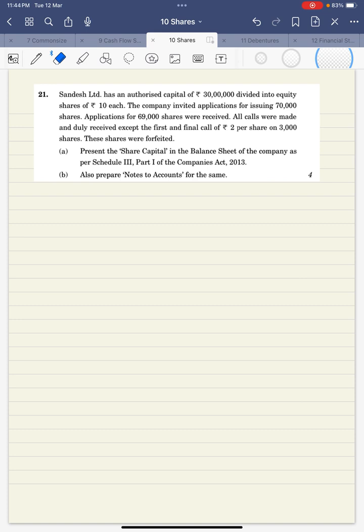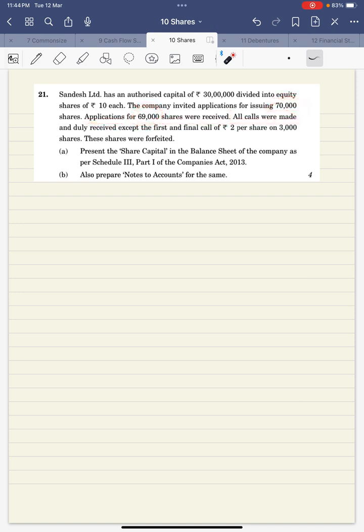So here, let's read the question first. It says, Sandesh Limited has an authorized capital of rupees 30 lakh divided into equity shares of 10 each. How many shares will be there? 3 lakh shares. So total 3 lakh shares at the rate of 10 is their authorized number of shares, that is total authorized capital is 30 lakh. The company invited application for 70,000 shares. Application, this is issued, 69,000 is subscribed.